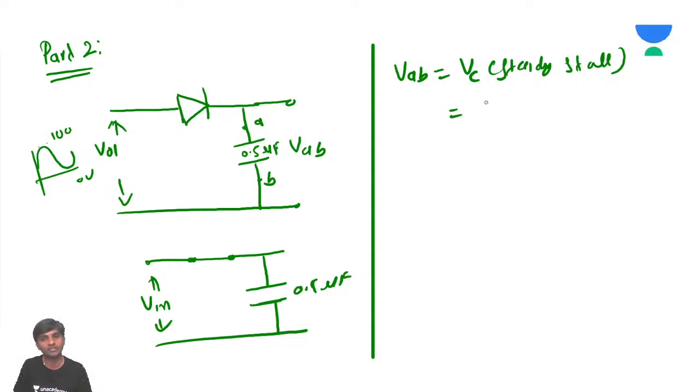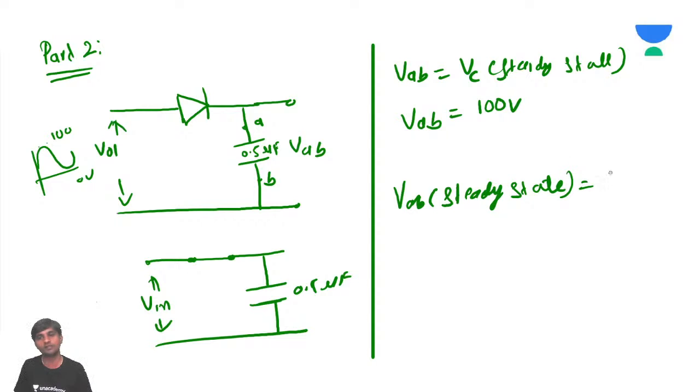So how much is the peak voltage, sir? Is it not 100 volts? So VAB in steady state is going to be how much, sir? 100 volts. Correct, Bharat, you are right. So the answer is 100 volts. Very simple. Is the point clear? Shall I go to the next problem?